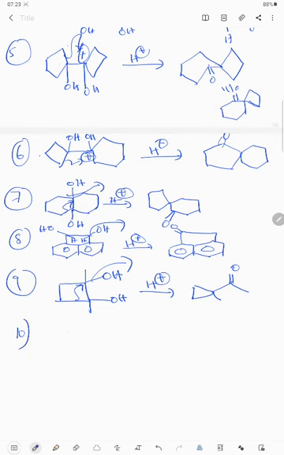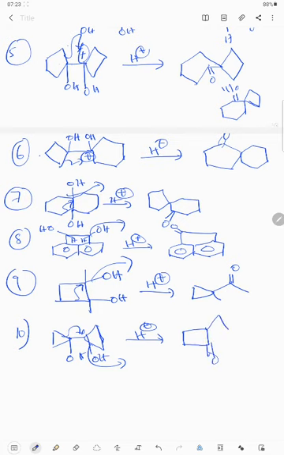Next, the last example I am taking. Both are 3-membered rings with OH groups, and in presence of acidic medium, any one of the OH groups will go out, and ring expansion takes place. See, here a 4-membered ring and a double bond O, and here a 3-membered ring. So this is the pinacol-pinacolone rearrangement. Thank you.